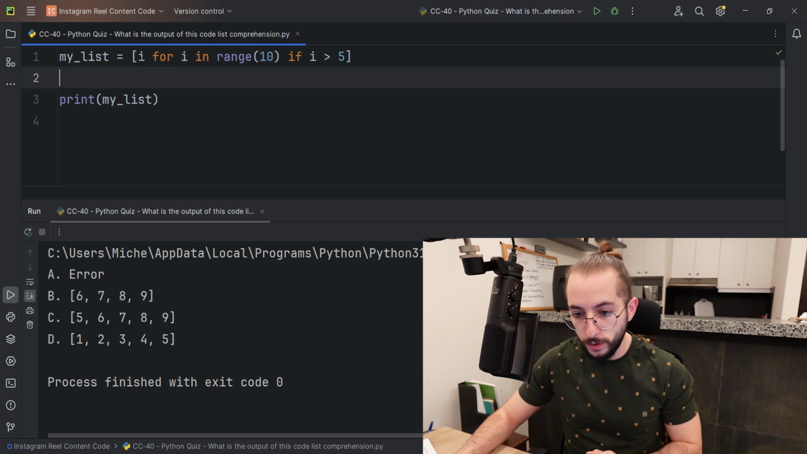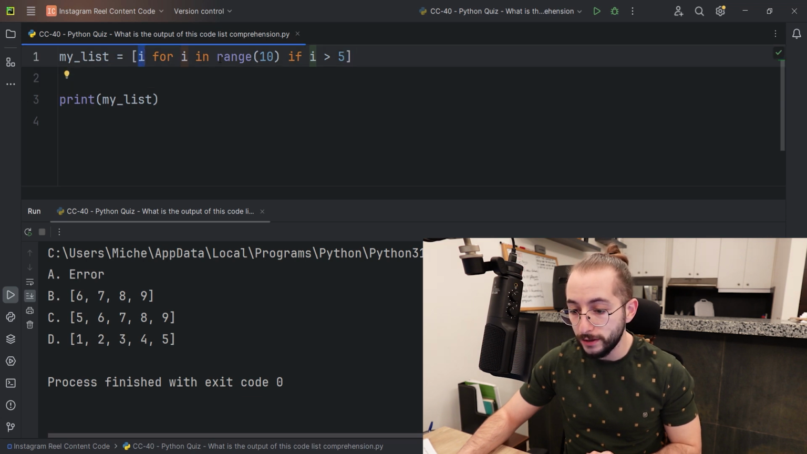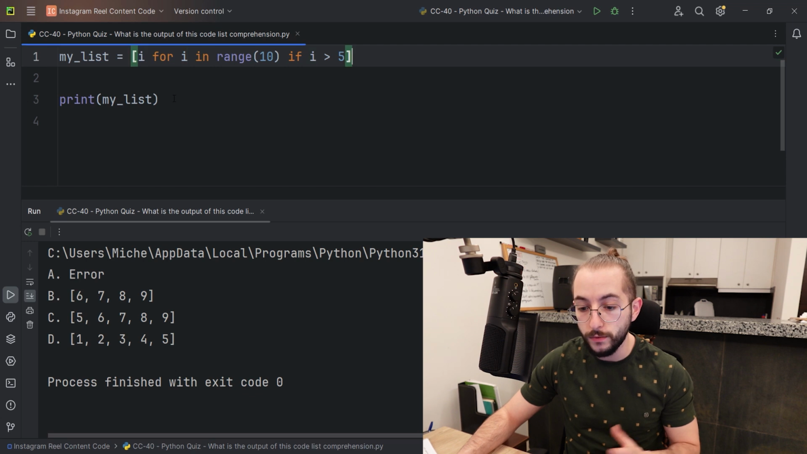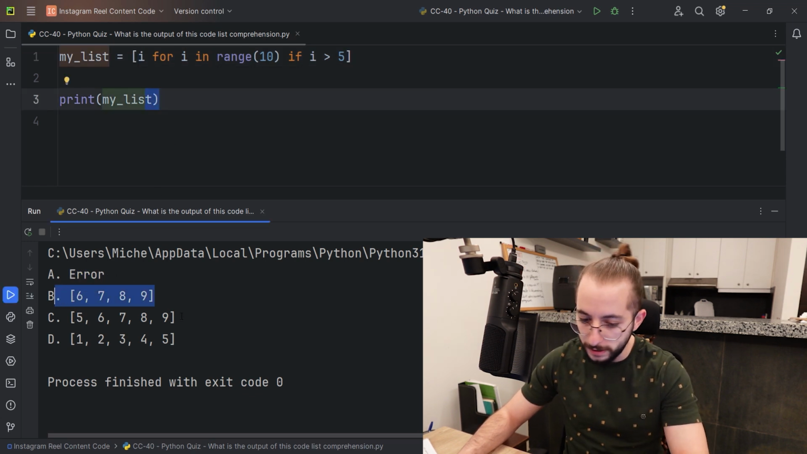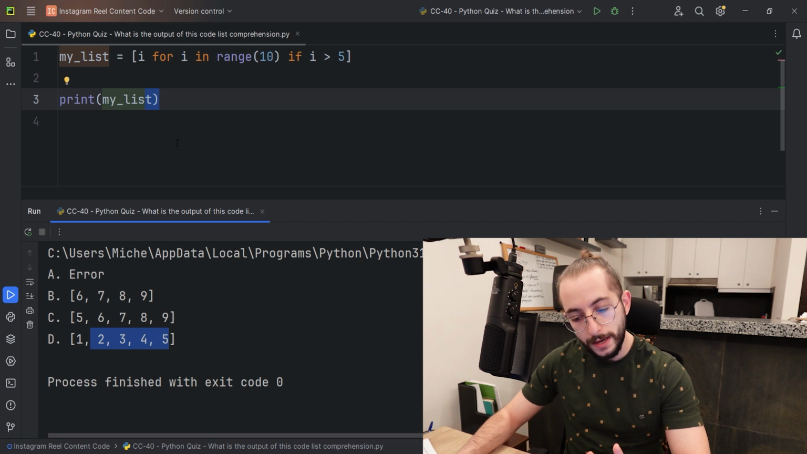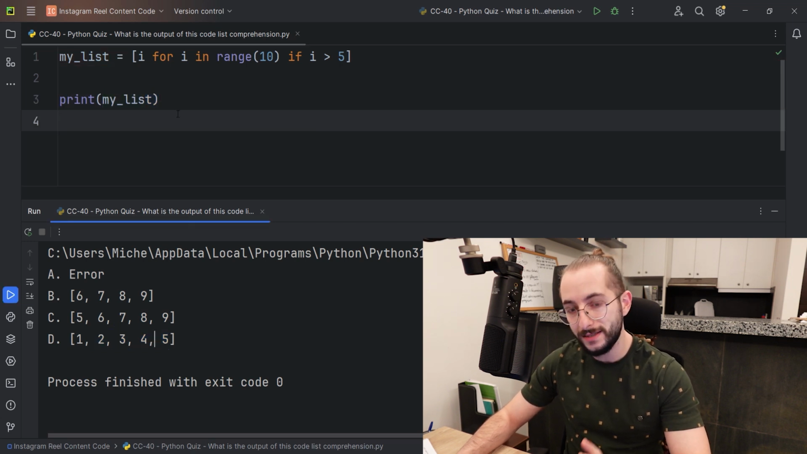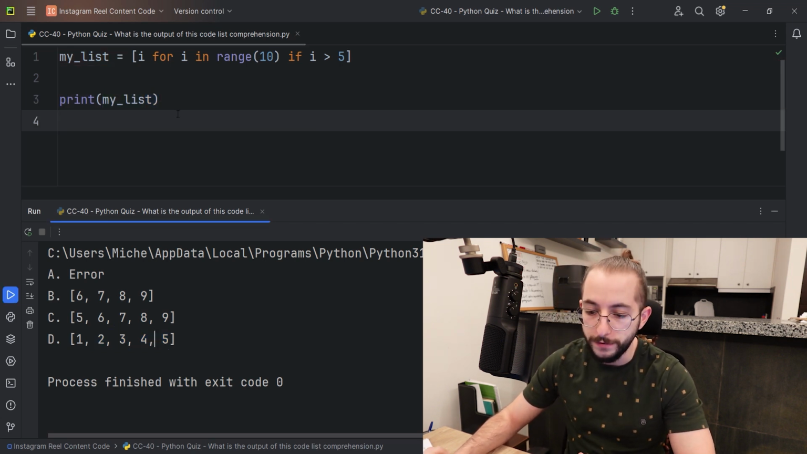by step. But we start off with i for i in range 10 if i is greater than 5. We close this down and we are printing out the list. And the potential outputs are an error, this list, or this list. So I hope you've made your choice. Please think about it before continuing on with the video.